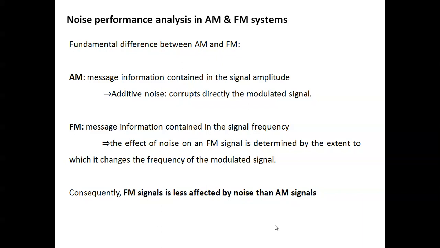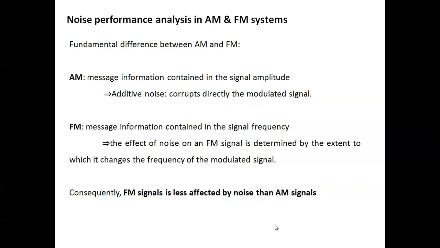In an FM signal, the message information is contained in the signal frequency. So the effect of noise on the FM signal is determined by the extent to which it changes the frequency of the modulated signal.